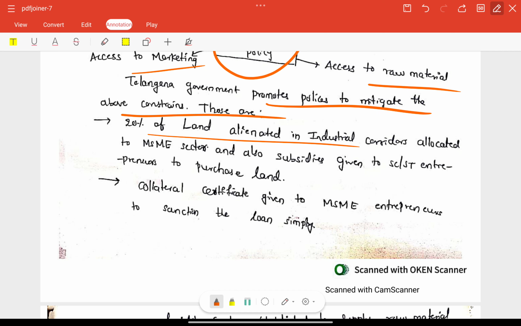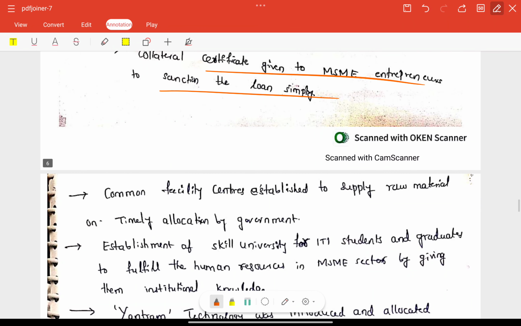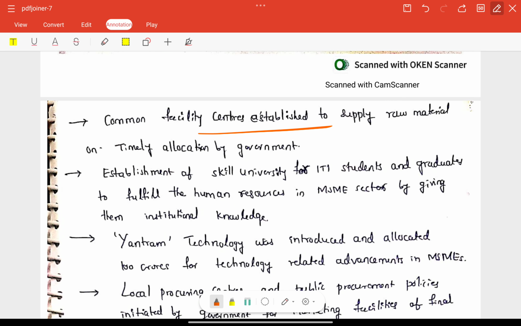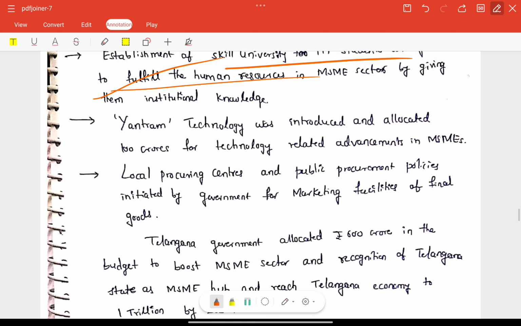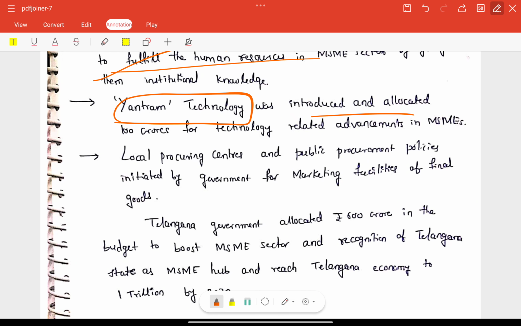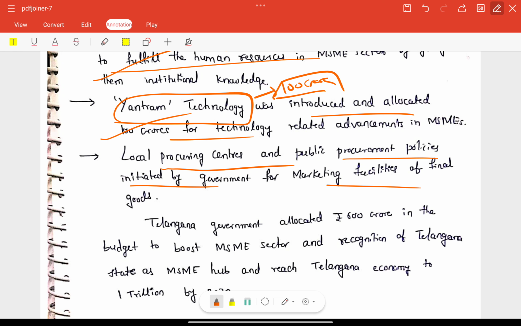These are: 20% of land allotted, special industrial corridors allocated for the MSME sector. Good. Collateral certificates given to MSME entrepreneurs to sanction loans simply. Common facility centers established to supply raw material, etc. Very good. Establishment of a skill university for ITI students. Good. Next, entrepreneurial technology is very important here, with almost 100 crore fund, right? So that is also very important. Local procuring centers and public procurement policies initiated.